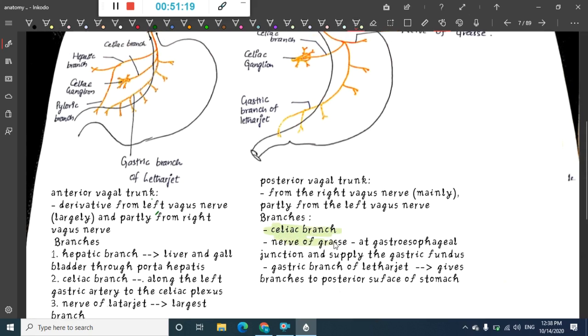So from the posterior vagal trunk we have the celiac branch, nerve of Grassi, and gastric branch of Latarjet. In the anterior vagal trunk we have the hepatic branch, celiac branch, and nerve of Latarjet. This is very important: the anterior vagal trunk is derived from the left vagus, whereas the posterior vagal trunk is derived from the right vagus.